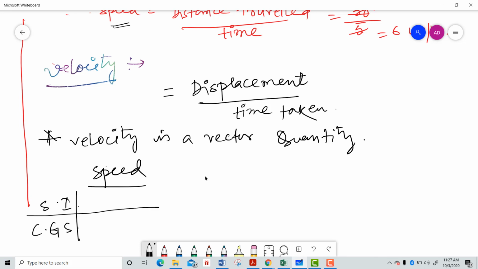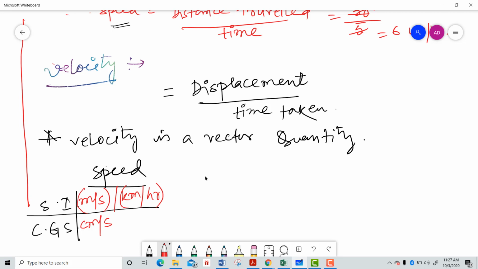For the speed, the SI unit should be meter per second. Let me write it down with a different thing. I hope it will be better to make you people understood. The SI unit of speed should be meter per second, and the CGS unit should be centimeter per second, right? Even for long distance, the speed can be used in kilometer per hour as well, right? Kilometer per hour is also used